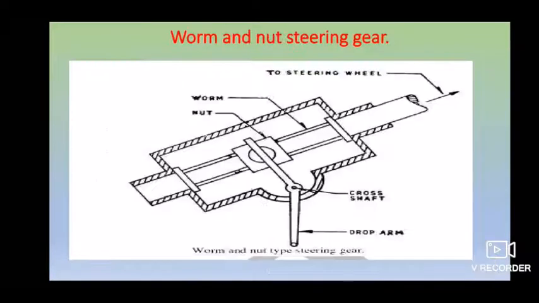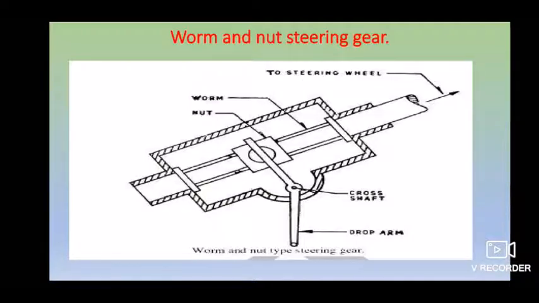Okay, and next we move on to the other one, the worm and nut type. Coming to this worm and nut type, a nut is made to work onto the threads. Turning the steering wheel makes this nut move along the steering screw thread, and the nut works similarly to a bell crank lever. Like a pivoted bell crank lever, it works similarly in the steering gearbox. The steering gear drop arm forms the other arm of your bell crank. The recirculating ball type is developed from this type of steering gearbox.